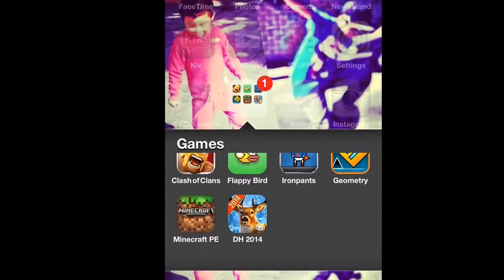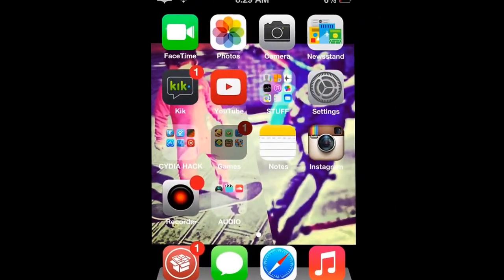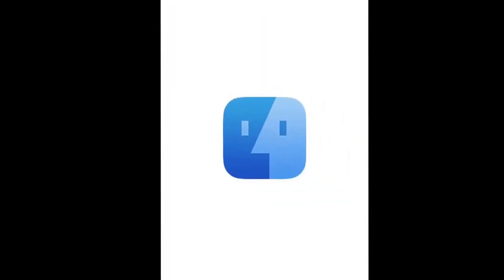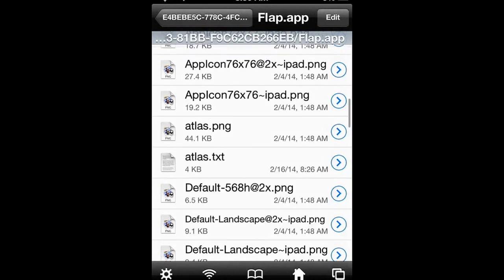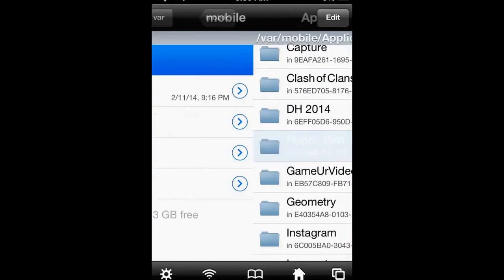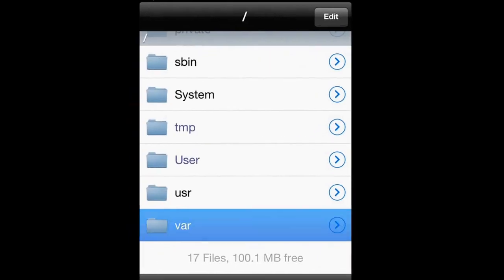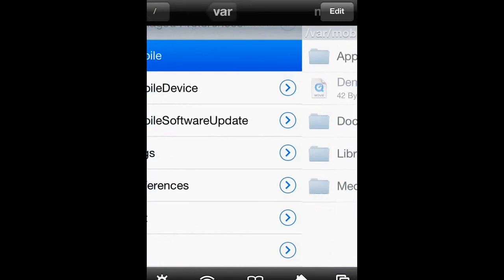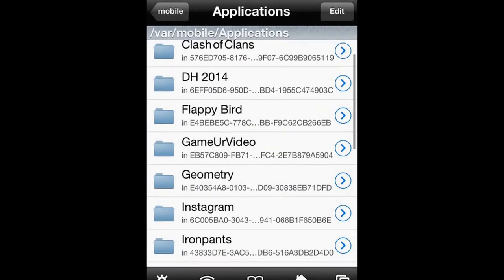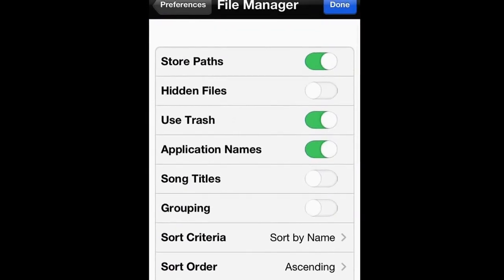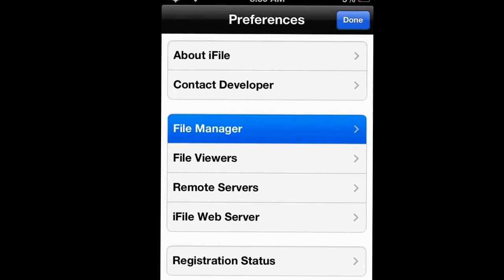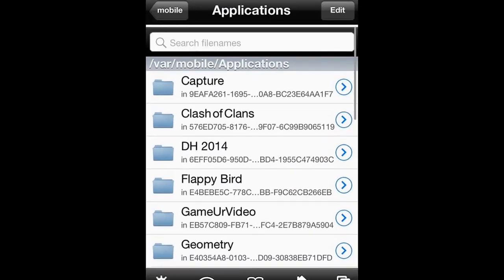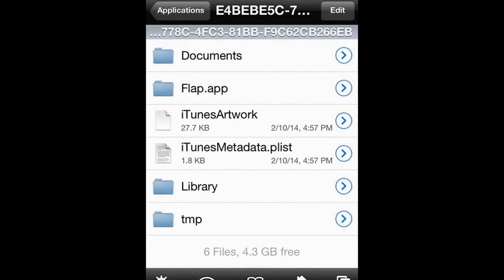If you guys don't have it, it's because the creator was too dumb to take it off. Then you go into iFile. I'm gonna show you guys how to go into this. You go into var, mobile, applications, and if you guys don't have this shown up, you go to settings and go to file manager. You go here to application names, swipe that on, then you just go to Flabby Bird, flap.app,